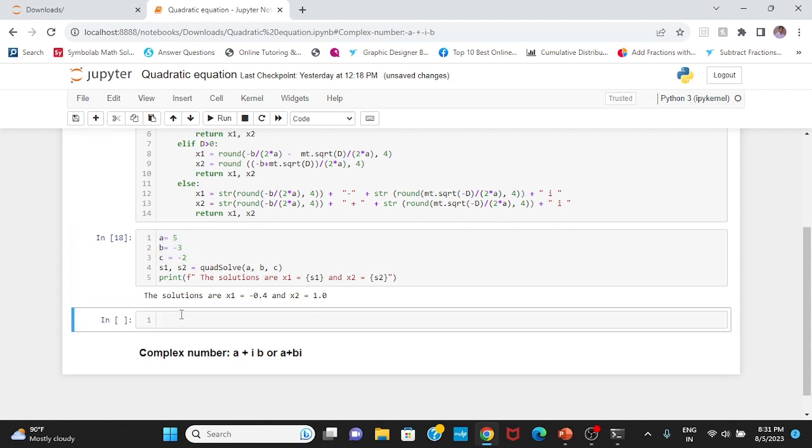I can even take the values from the input. I can take values from the input.